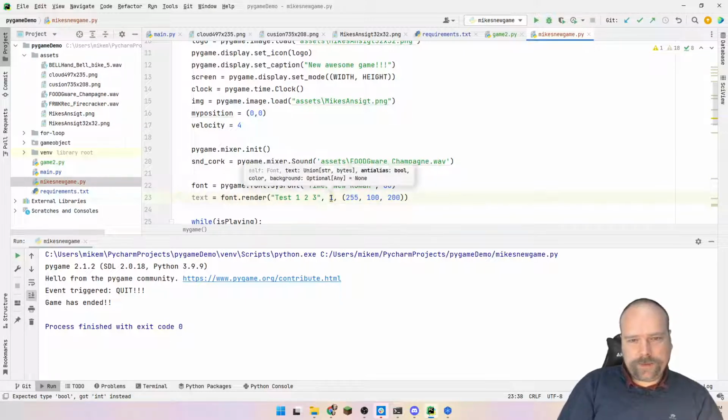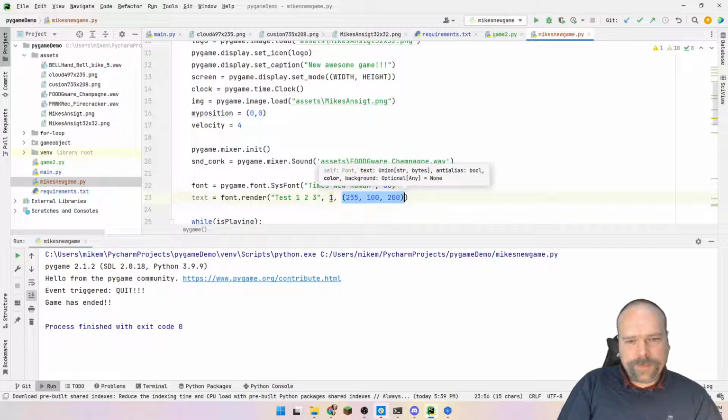And this is the anti-aliasing, and then this is the color. If we just want it black, then we just give it a lower color right here, RGB. So that means now it's red. Let us give it like 100, 200, and 10.